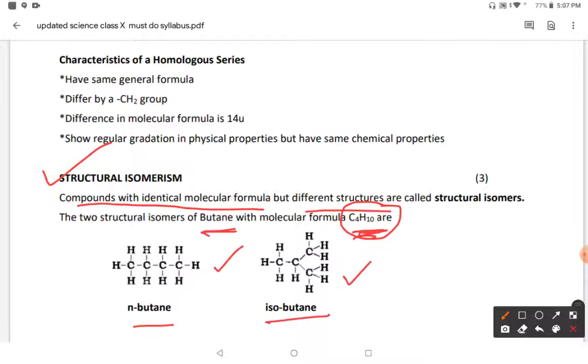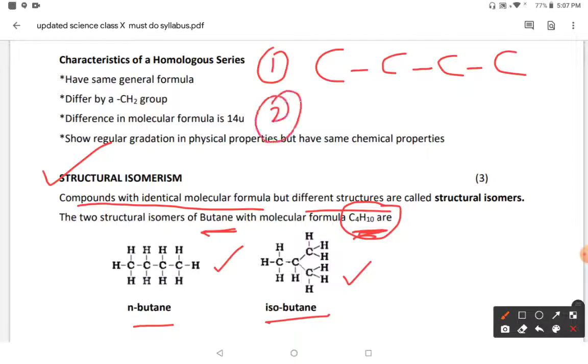Butane contains 4 carbons. How can we arrange these 4 carbons? The first option is to arrange all 4 carbons in a chain. The other option is that you arrange 3 carbons in a long chain and there is a branch chain. One carbon can be attached in between. So a maximum of 2 options are there. 2 structures are there of butane. So the formula is the same but the structures are different. So these are structural isomers.